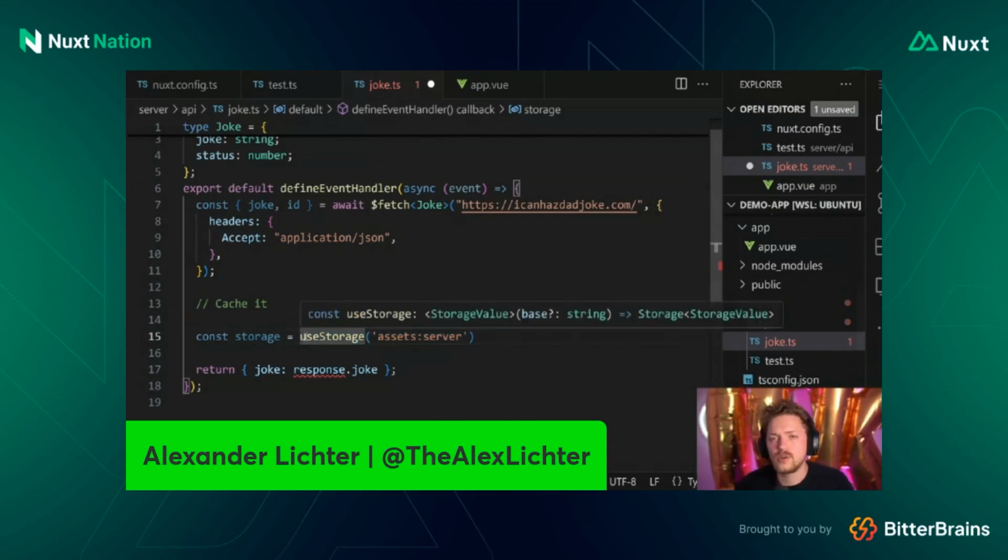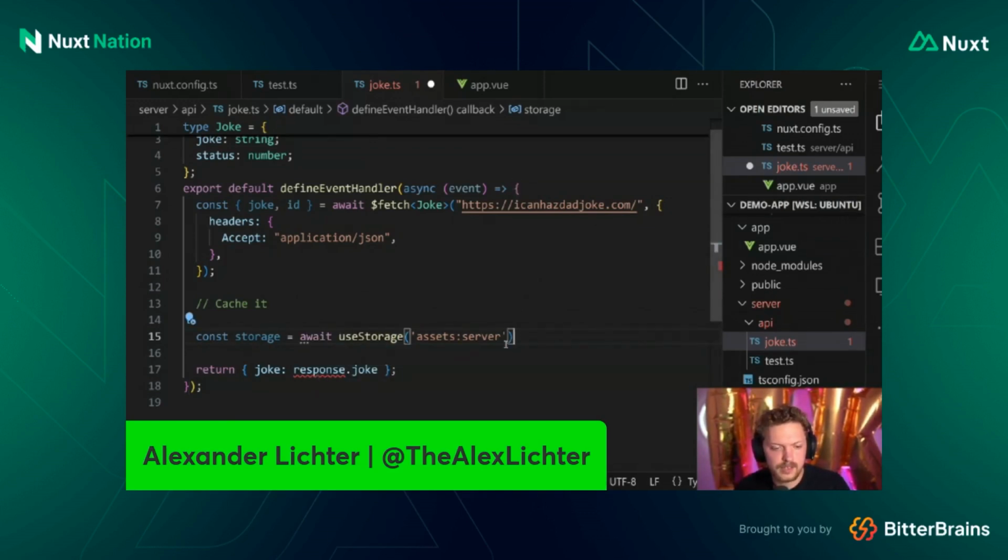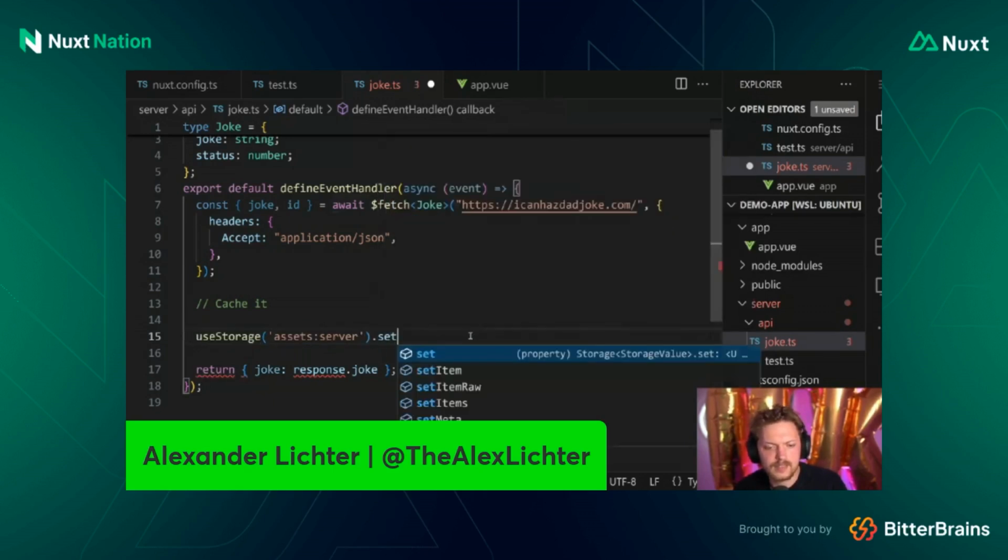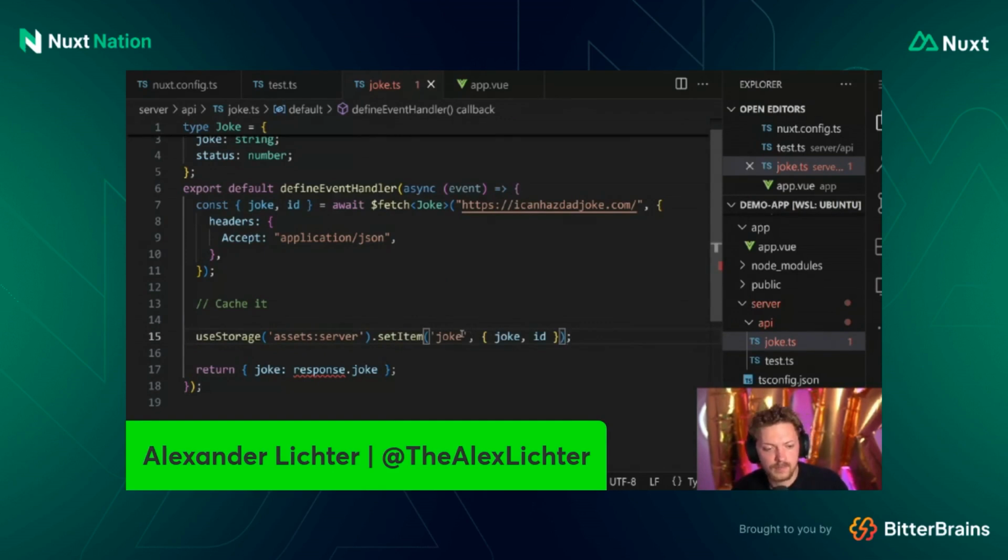We could move that to a Redis, Cloudflare KV store, wherever. That's not a problem. And now we have the storage here, and we say straight away, let's set an item. And we set the item to the current joke with the joke and the ID, right? And then we just return the joke down here, and we're good.